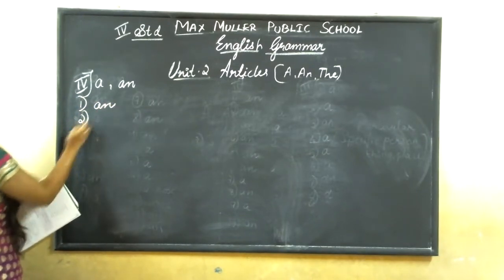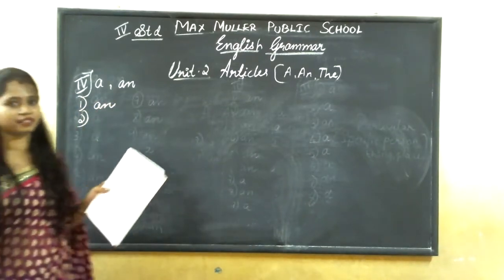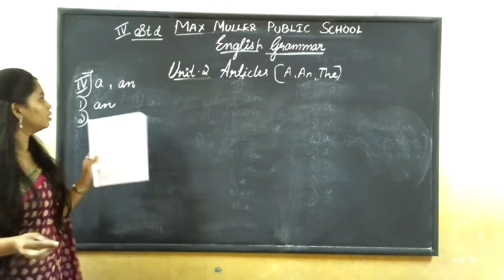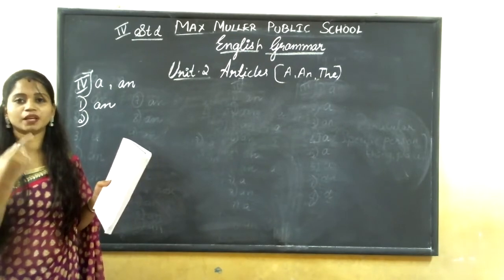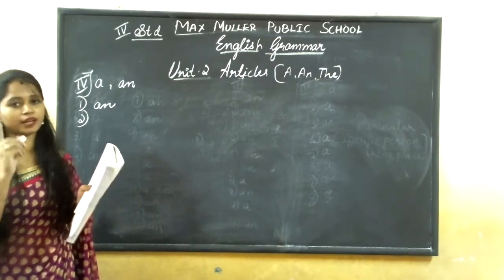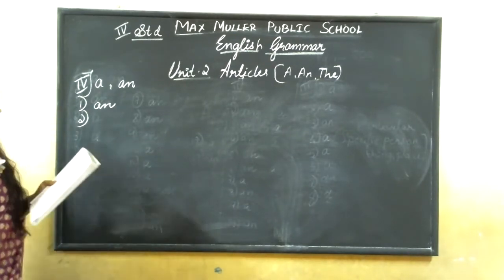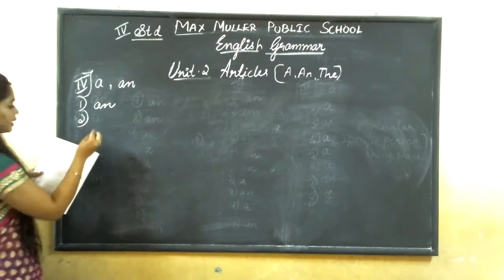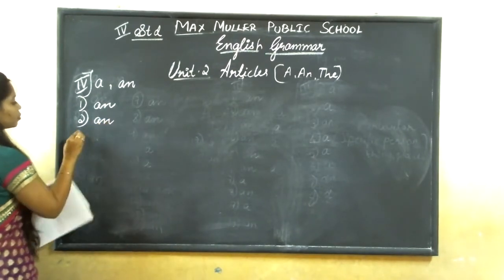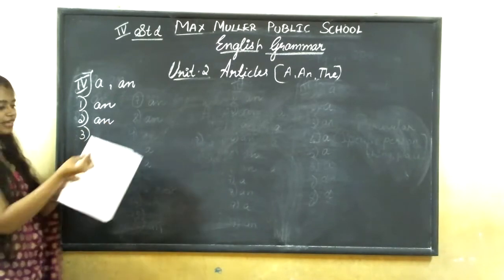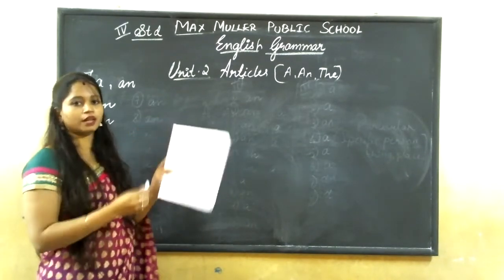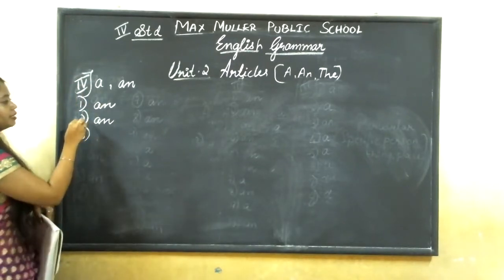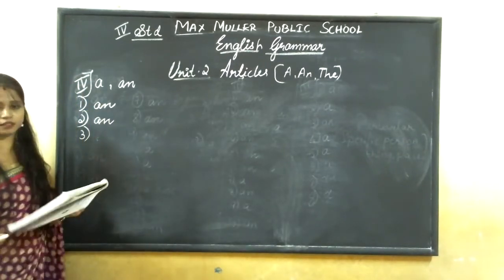And we have to write an. Only the answers I am writing, students. Please look carefully and write. While I am telling also, listen to me which word I am telling and write. Don't get confused, okay? An easy question. Second one, an interesting story. The numbers they have given are 1, 2, 3, 4, but I am writing like this only, 1, 2, 3, 4. According to the numbers I have written here, you have to write the answers.